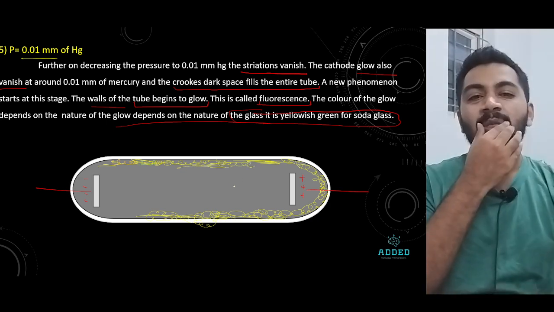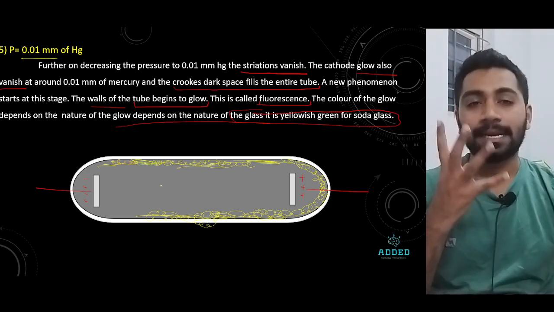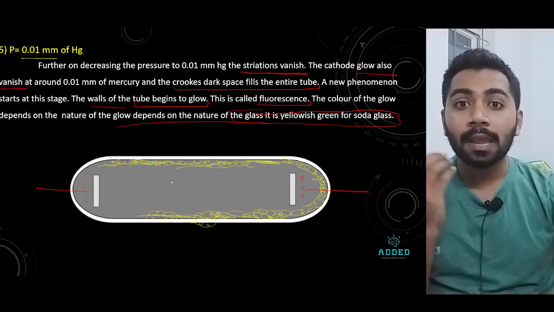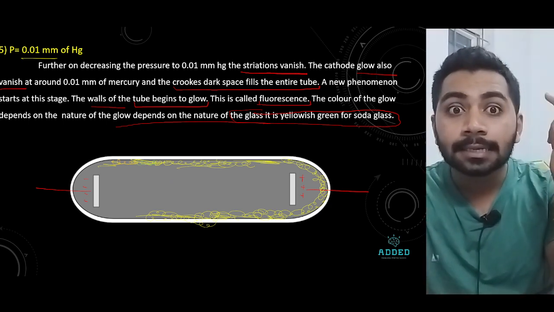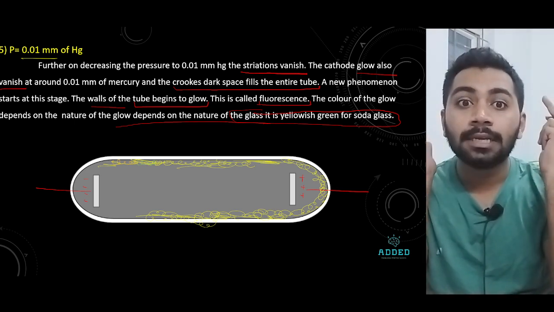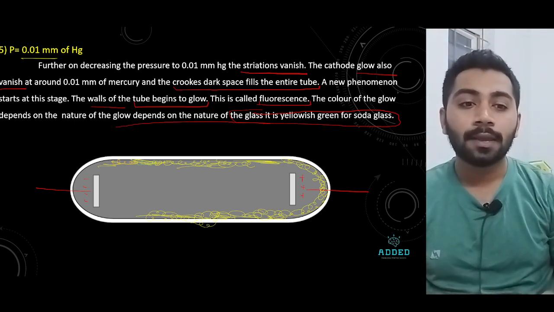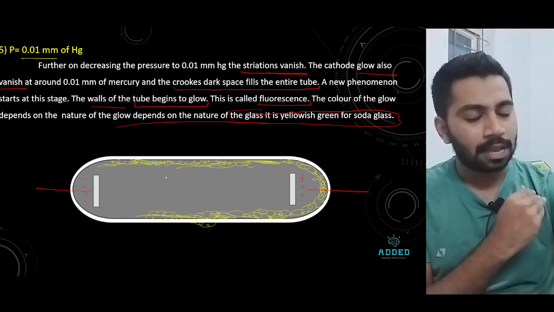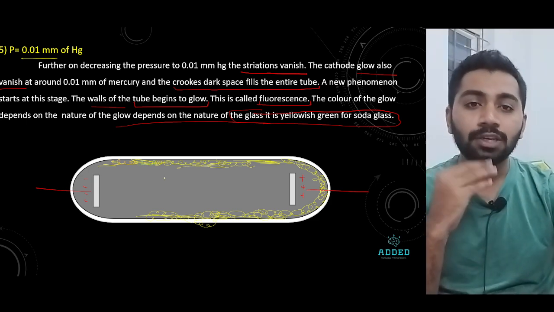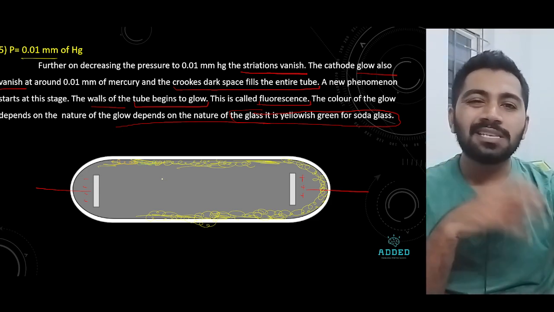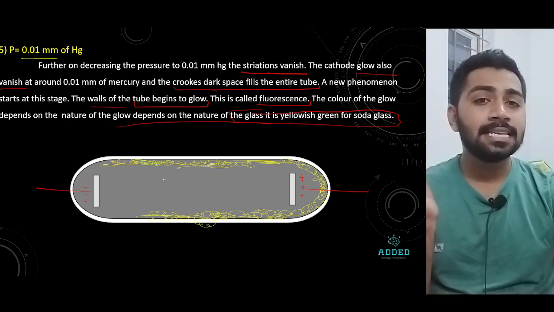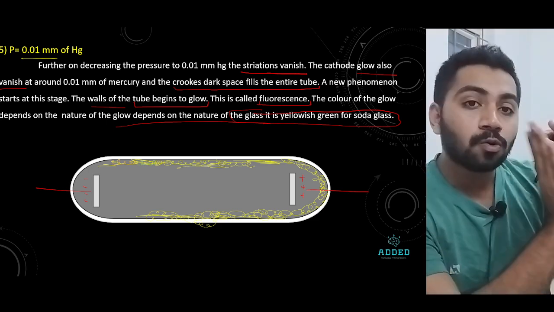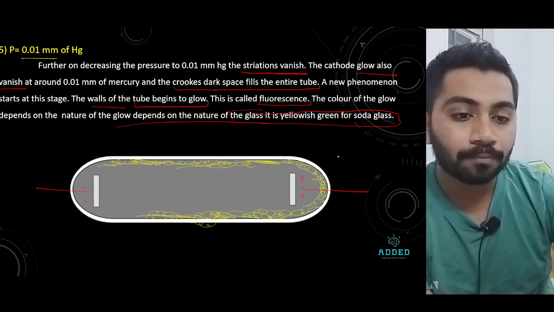Okay. Now this area becomes bright. Why is it becoming bright? Ask this question. If you don't get the answer, I will tell you. At this low pressure, all striations are vanished, all cathode glow is vanished. The only thing that remains is the Crookes dark space all over the tube, and we can see that the tube borders are bright, especially the anode side. Remember, especially the anode.